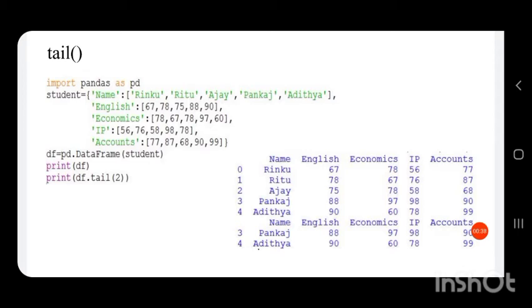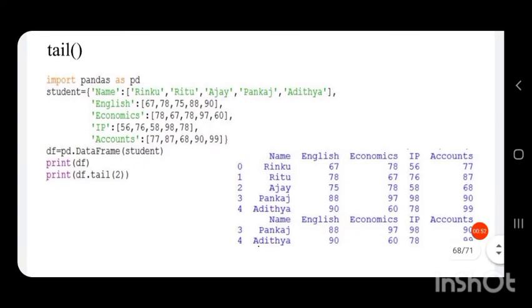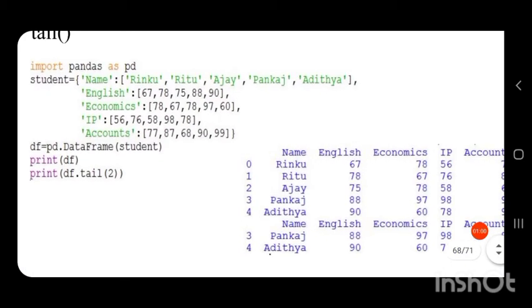Key name, its corresponding value, then English is another key, then its corresponding value, then economics another key, its corresponding value, then IP is another key, its corresponding value, then accounts is another key, its corresponding value. So we are creating a data frame, df is equal to pd dot DataFrame in brackets student, which is our dictionary, which we are converting into data frame df.